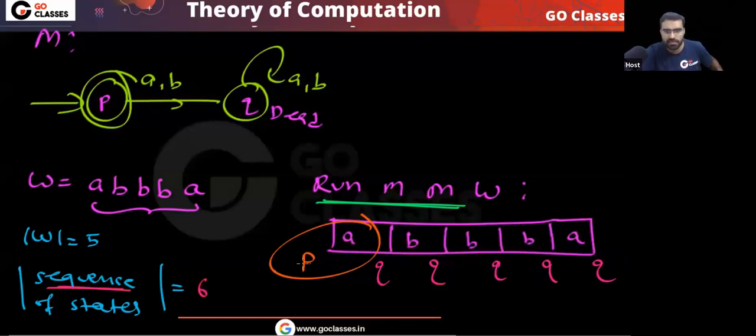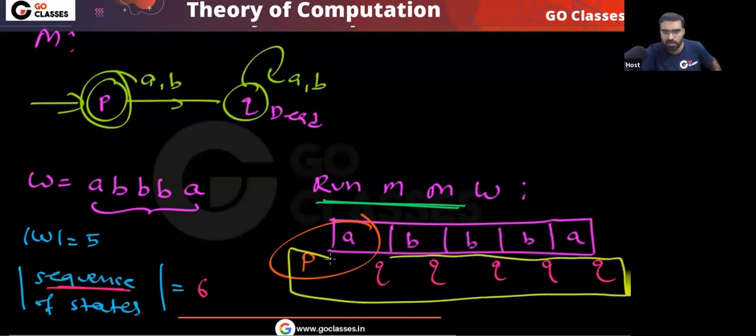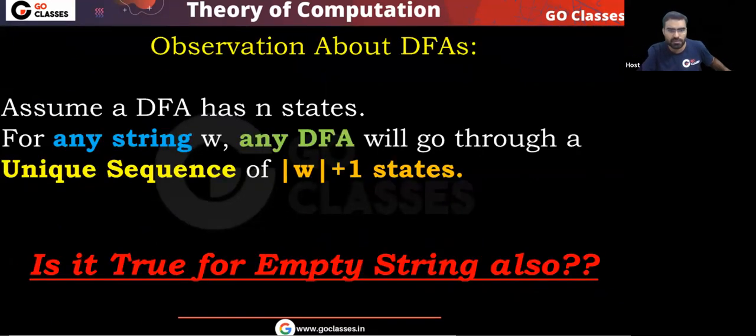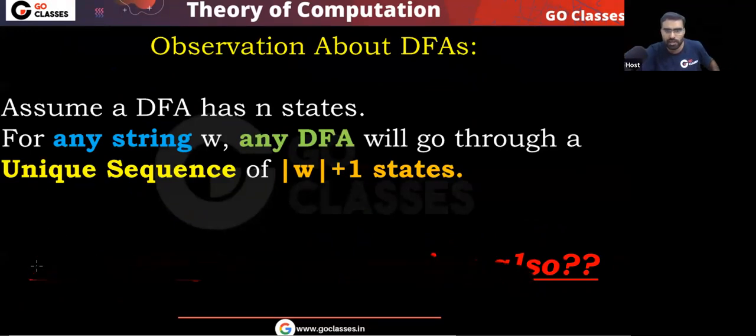And again, you are getting a unique sequence, whose length is 6. The string length is 5 and the length of the sequence is 6. So very simple, this is the simple point. This is your final observation.